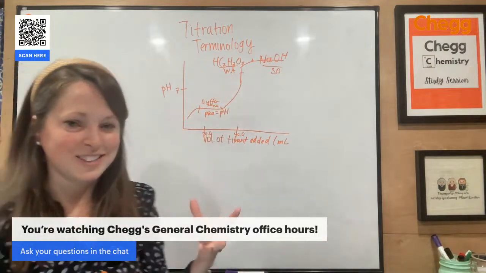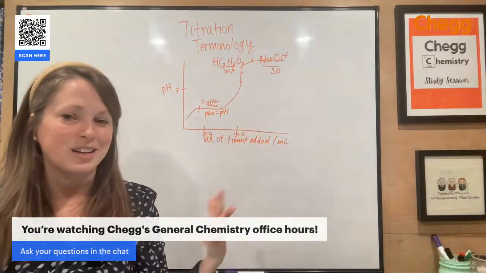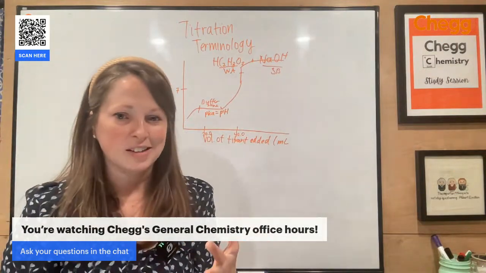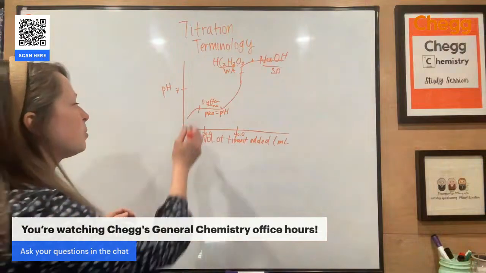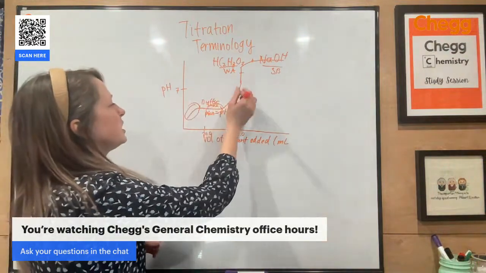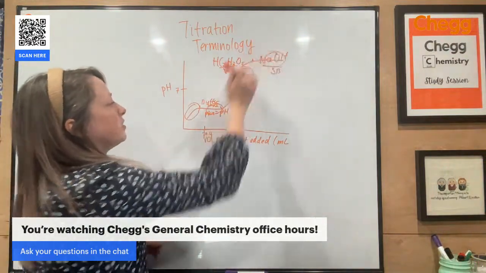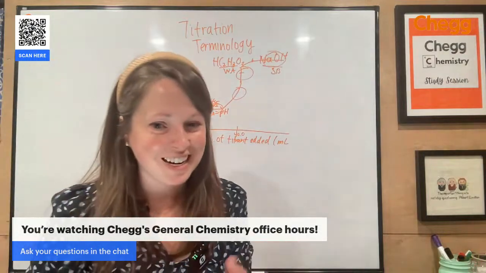I think what I'll do next session is I will run through a weak base, strong acid titration. I'll talk to you about each of these points, like let's calculate pH here versus here versus here versus there. All right, so come back next week and we will do that.